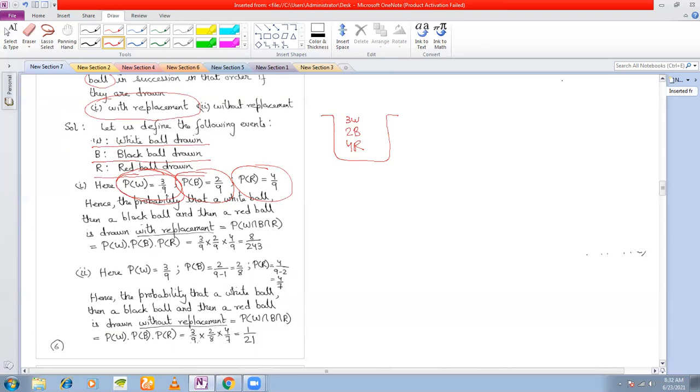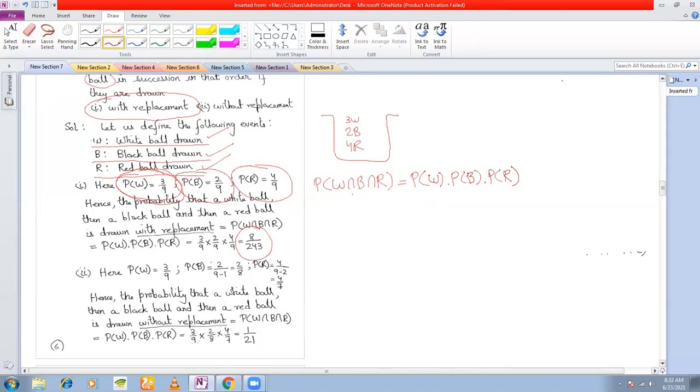So what is the probability of picking up a white ball and then a black ball and then a red ball? It is P of W intersection B intersection R. And these three events are independent. So you can write this as P(W) into P(B) into P(R). You write down the individual probabilities, multiply them together, and get 8 by 243. That is the first case, where we are drawing with replacement.